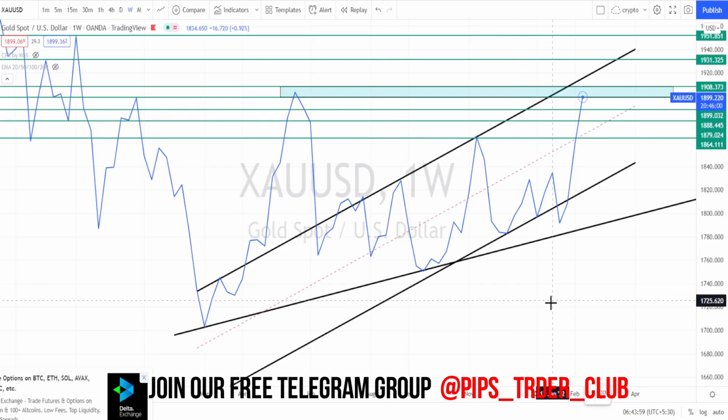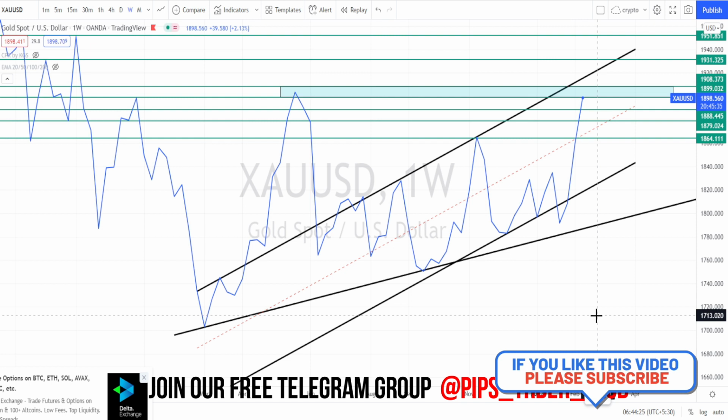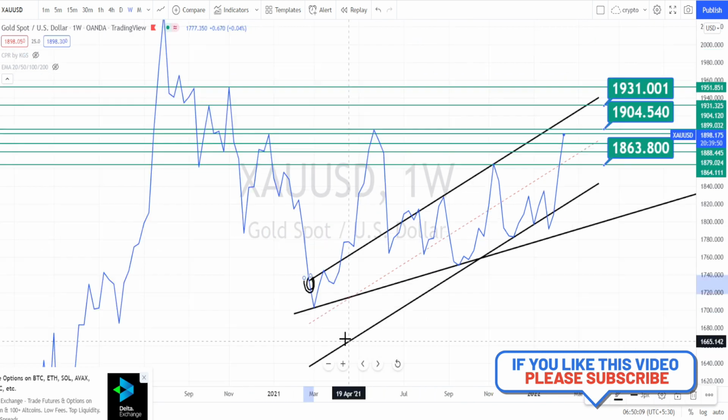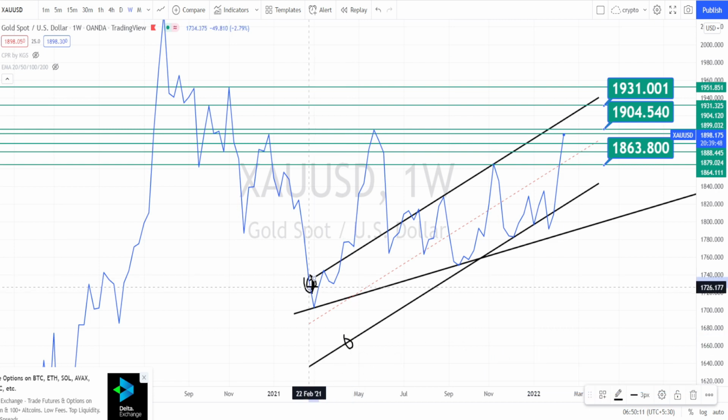Yesterday the gold had moved above the levels I had mentioned in my yesterday's video. So we have to look at the overall picture. What will be the next price action from the higher time frame. So today I am doing the analysis from the weekly time frame, then to daily time frame, then to the 4 hours time frame. When we look at the price action in weekly time frame, the support line and the resistance line, whenever the price action tests this resistance line, you can notice that bearish trend reversal has happened.